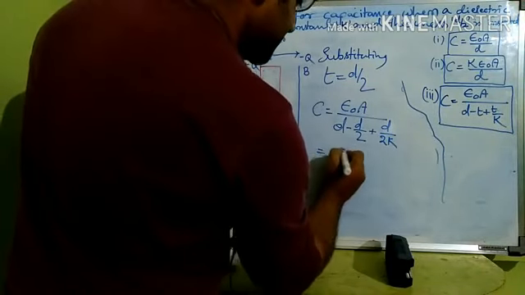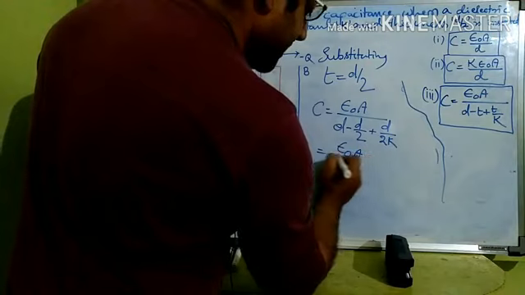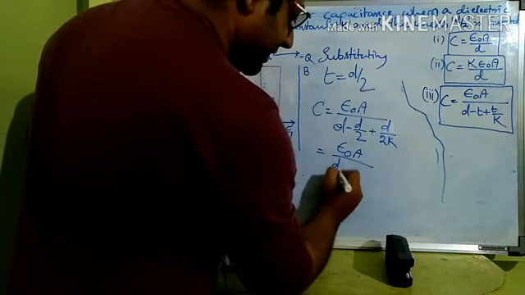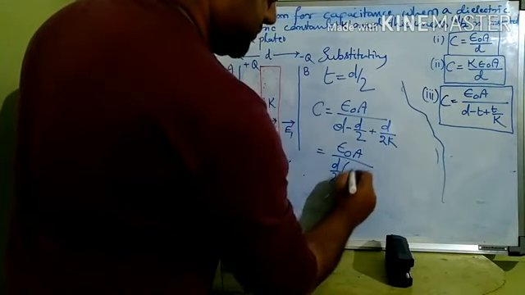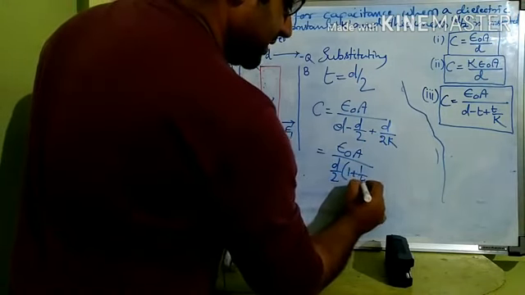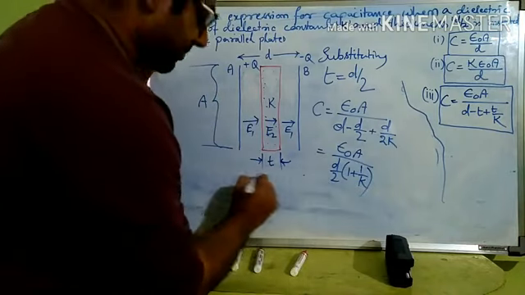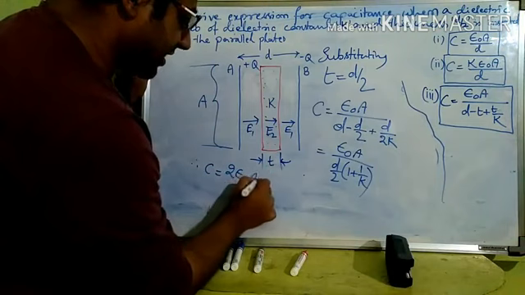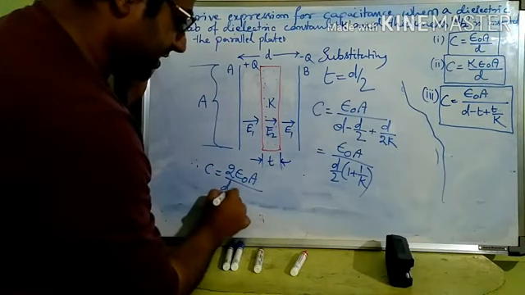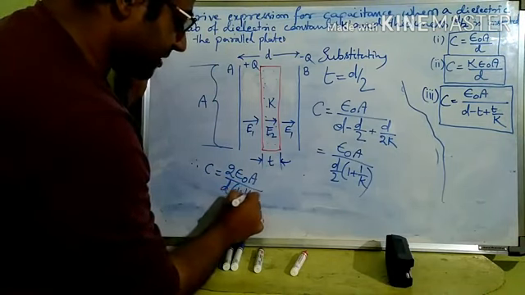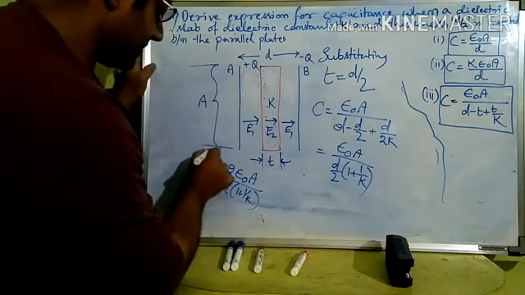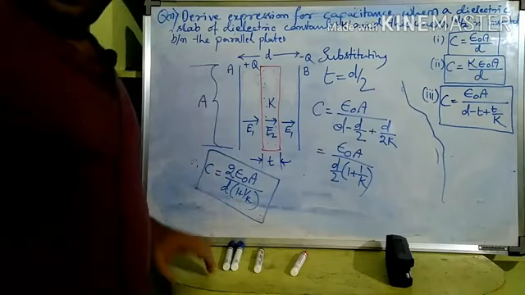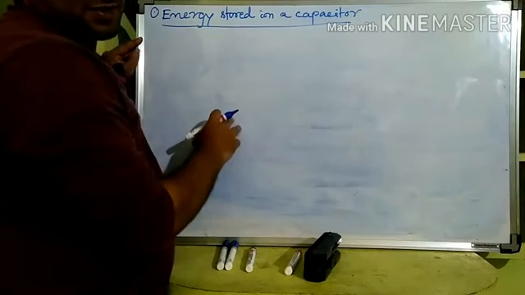So this is equal to how much? Epsilon naught A divided by d minus d by 2, which is d by 2, plus d by 2K. So take d by 2 common, so 1 plus 1 by K, right? Now if this 2 goes up, therefore capacitance is equal to 2 epsilon naught A divided by d into 1 plus 1 by K. This is the answer to the question. Clear to everybody?